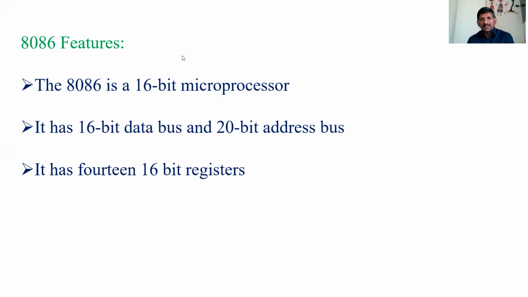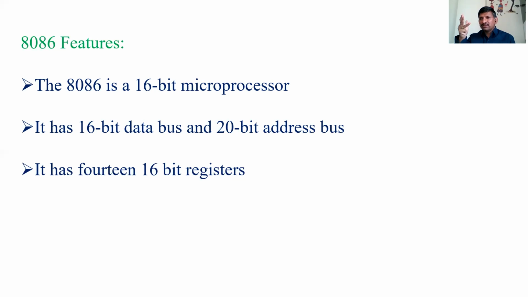Similarly, it contains segment registers: the code segment contains the code or instructions; the data segment contains the data information; the stack segment contains the stack information; the extra segment contains the data information. These are 8 registers: AX, BX, CX, DX, code segment, data segment, stack segment, extra segment.